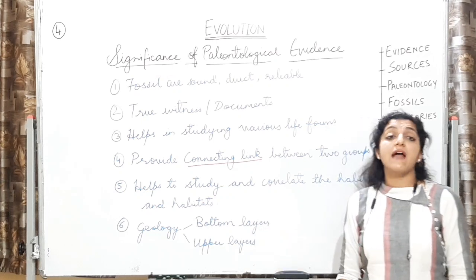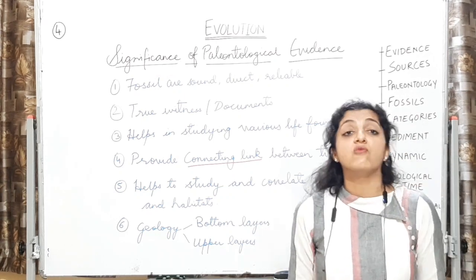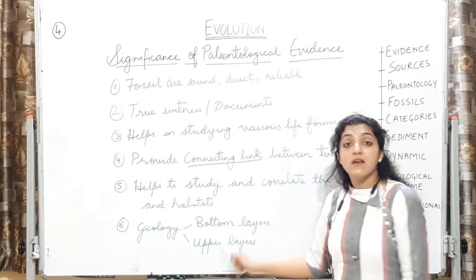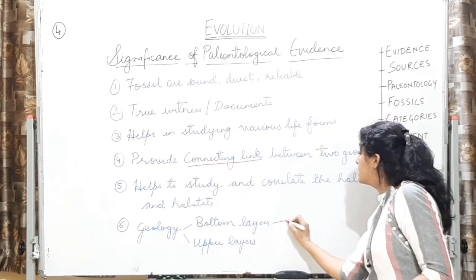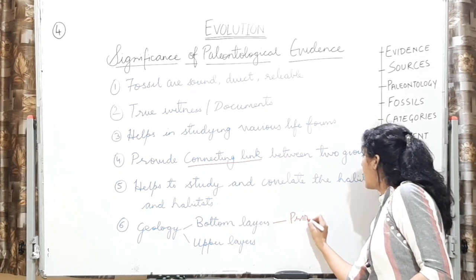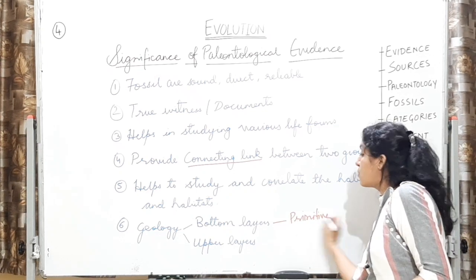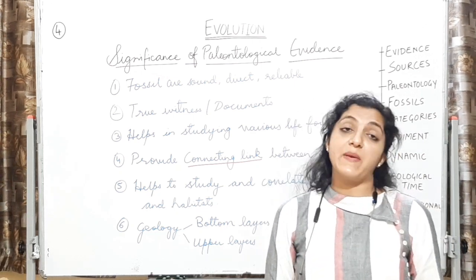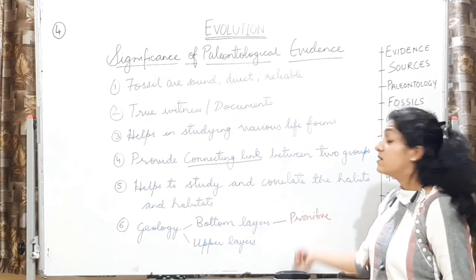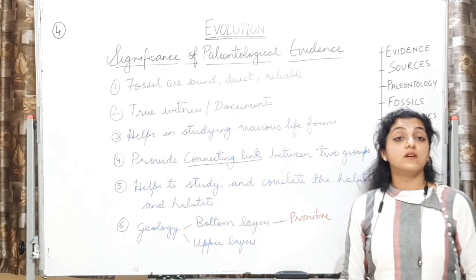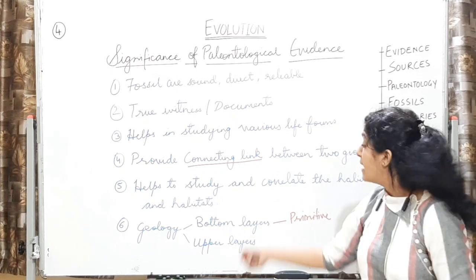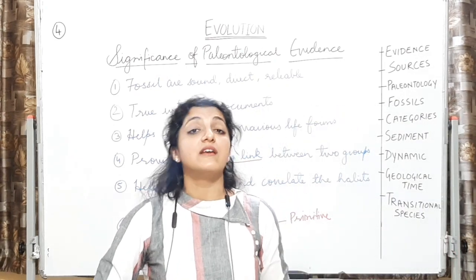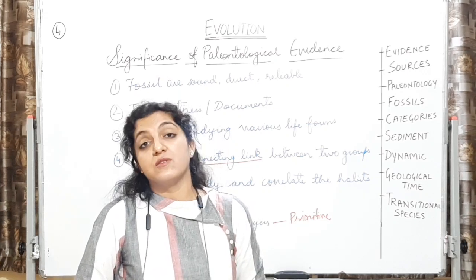Then we now understand that geologically, that is the study of rocks of the earth's crust. Geologically, bottom में जो layers हैं, उसमें primitive life forms मिलेंगे. Okay, and the recent advanced ones, the upper layers will have the more recent ones, the younger specimens. All right, so we do understand that the age of the organisms can also be calculated with these. Here we end up with the paleontological evidence part of evolution.